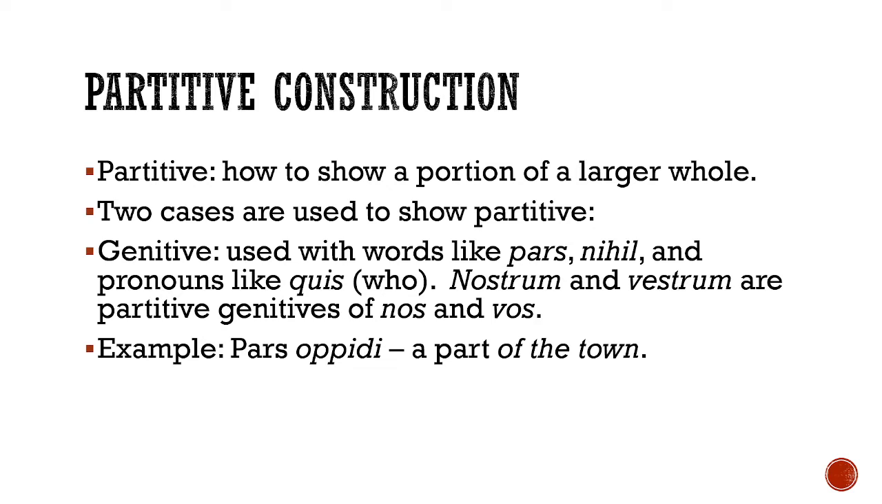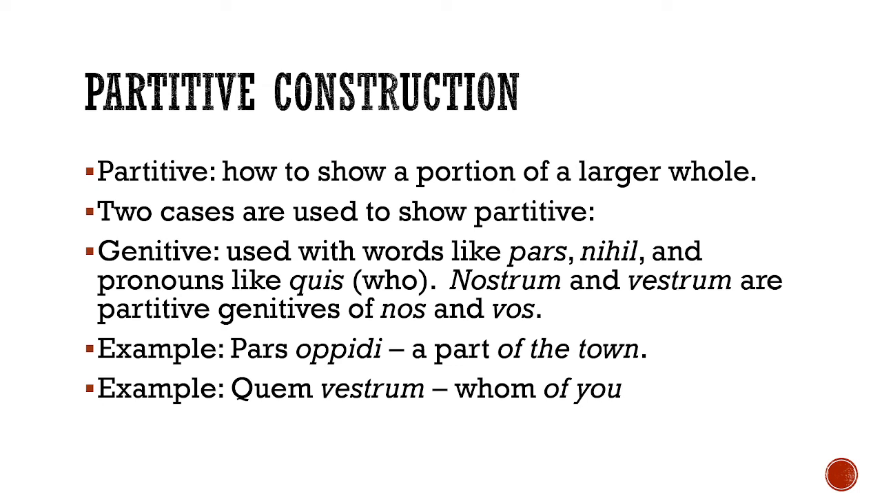So here's an example of a partitive genitive you might see. Pars oppidi, a part of the town. So what's the part? Well, pars. In this case, it's in the nominative case. What's the whole? The town. So the whole, oppidi, gets put in the genitive. Another example, quem vestrum, whom of you. So what's the part? Quem, whom. What's the whole? You. So it's whom of you.